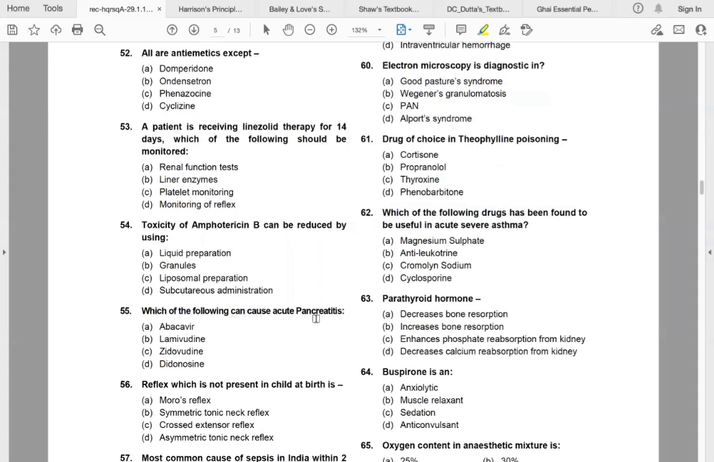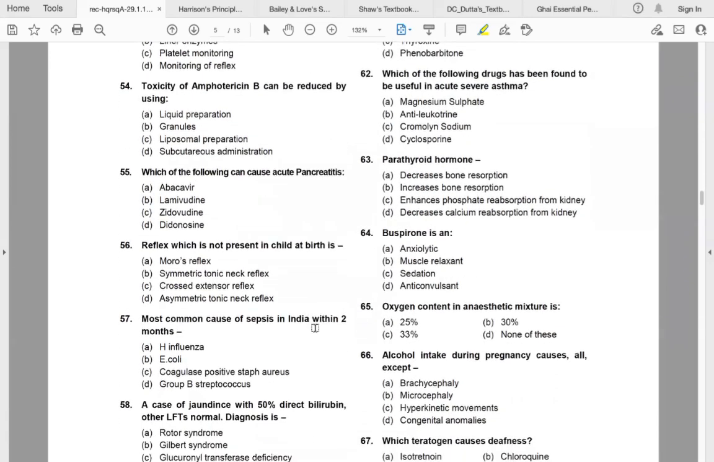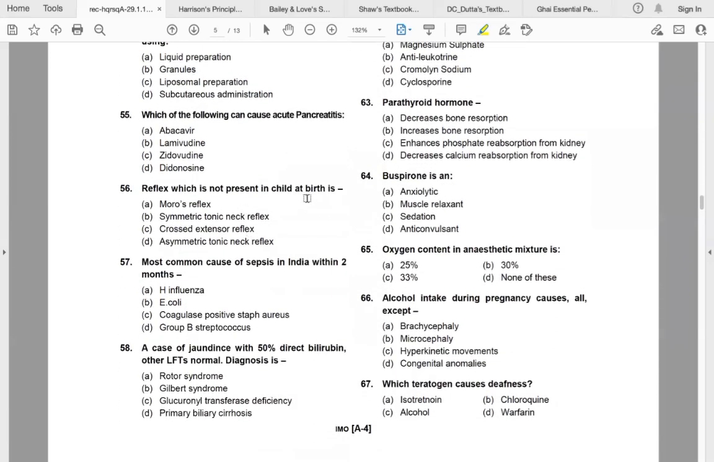Which of the following can cause acute pancreatitis? Didanosine. Which of the reflexes is not present in a child at birth? Answer is B, symmetric tonic neck reflex. Most common cause of sepsis in India within 2 months is E. coli.